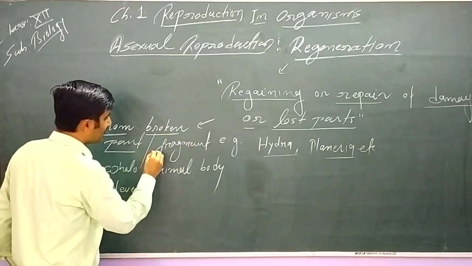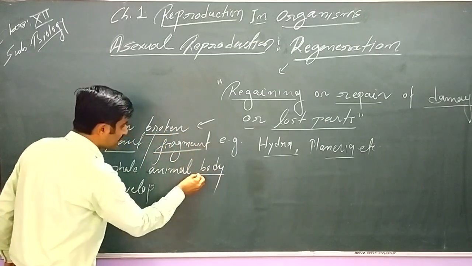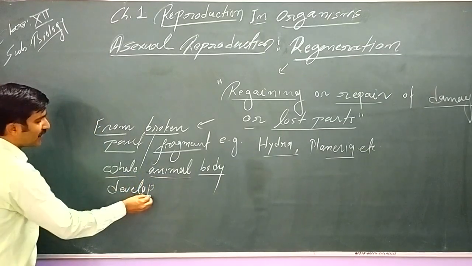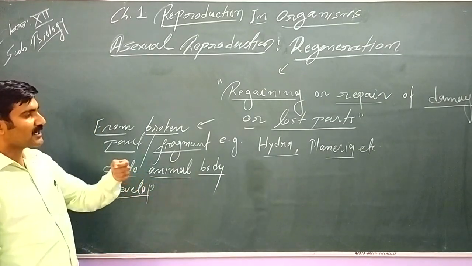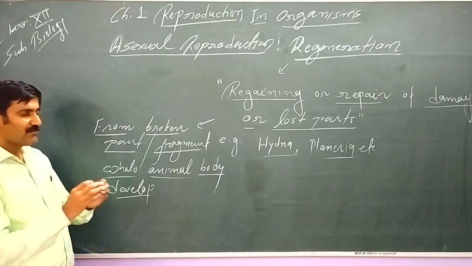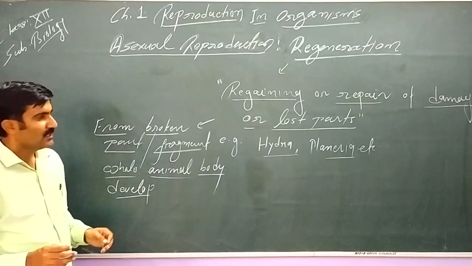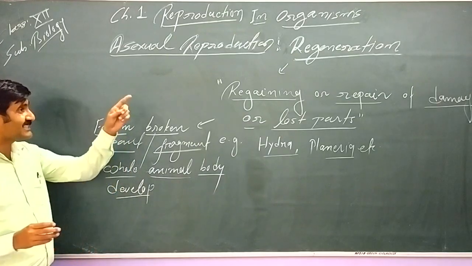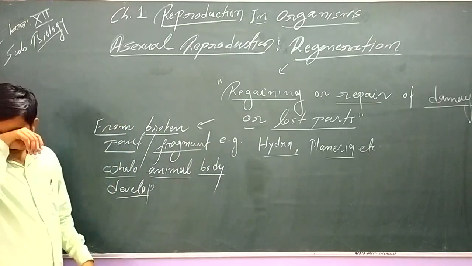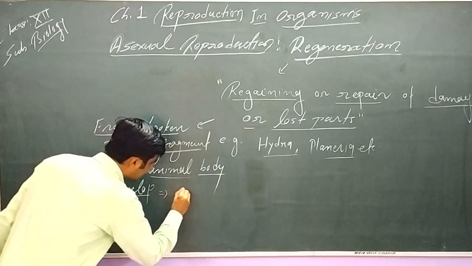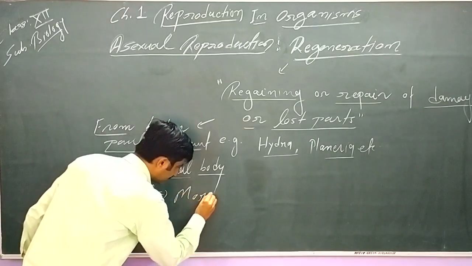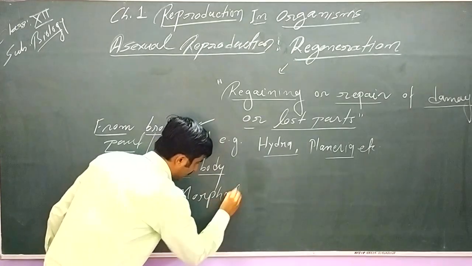Like we take the example of Planaria: accidentally the body of Planaria breaks into pieces and each part of Planaria develops into a whole organism. Then we can consider this regeneration as a method of reproduction, and this phenomenon is called morphallaxis.